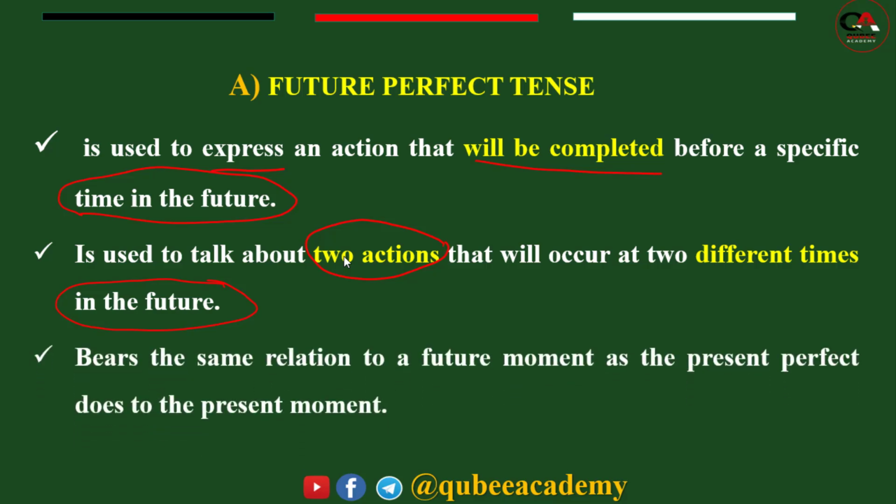So the other thing you have to know about future perfect, it builds the same relation to a future moment as the present perfect does to the present moment. That means when we discussed present perfect, the relation it has to the present is almost similar to the relationship that the future perfect has to the future moment.